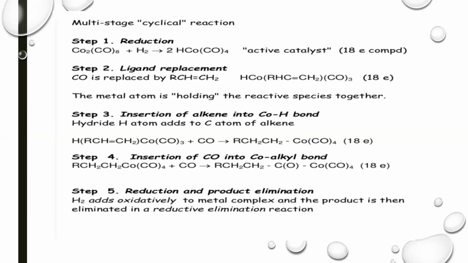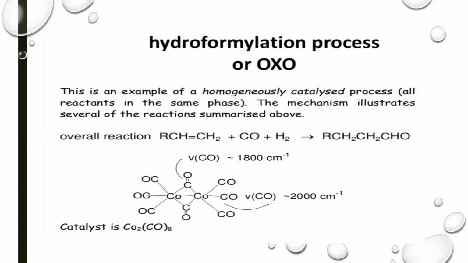And step number 5 includes reduction and product elimination. Hydrogen adds oxidatively to the metal complex, and the product is then eliminated in a reductive elimination reaction. The hydroformylation process is also called OXO. This is an example of a homogeneously catalyzed process. All the reactants are present in the same phase.